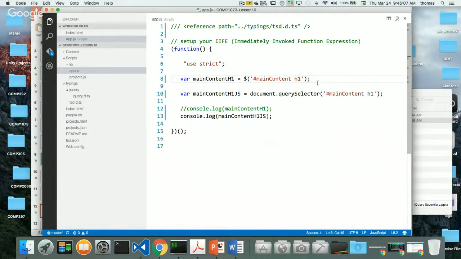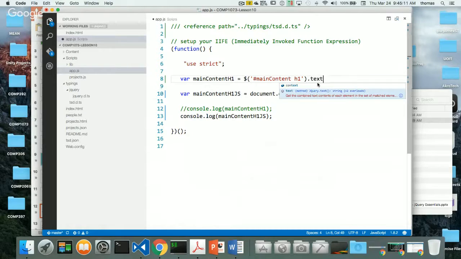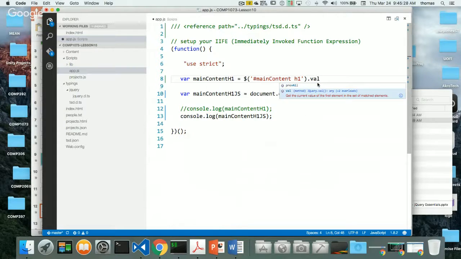If I wanted to look at the text, if I start typing text, it tells me what it is: get the combined text contents of each element in the set of matched elements. So that's one thing it does. If I go to inner, inner height, inner width, wrap inner, that doesn't really tell me what to do. How about value? I can also get value, which is get current value of the first element in the set of matched elements. Okay, so let's look at val.